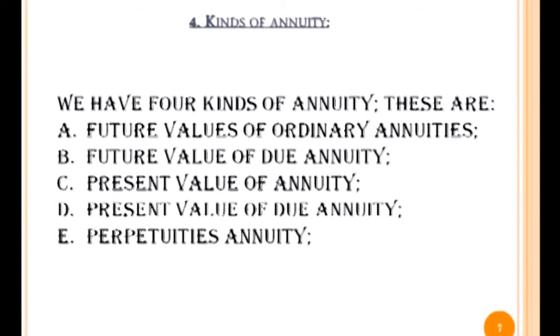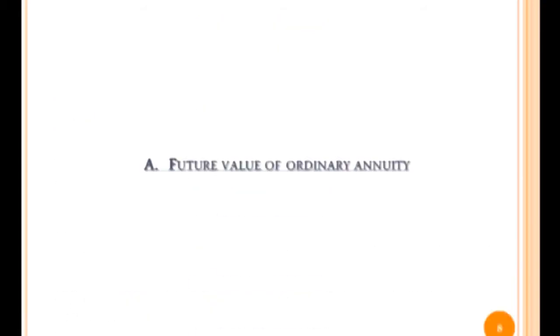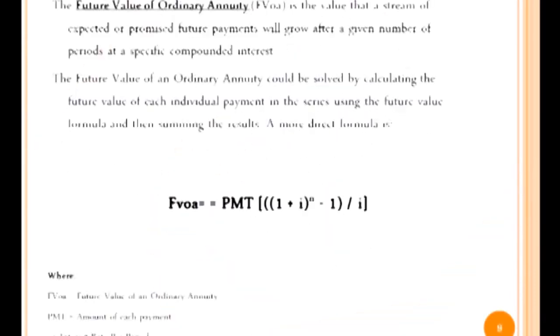Kinds of annuities. We have five kinds of annuities. These are future value of ordinary annuity, future value of due annuity, present value of annuity, present value of due annuity, and perpetuity annuities. Future value of ordinary annuity.